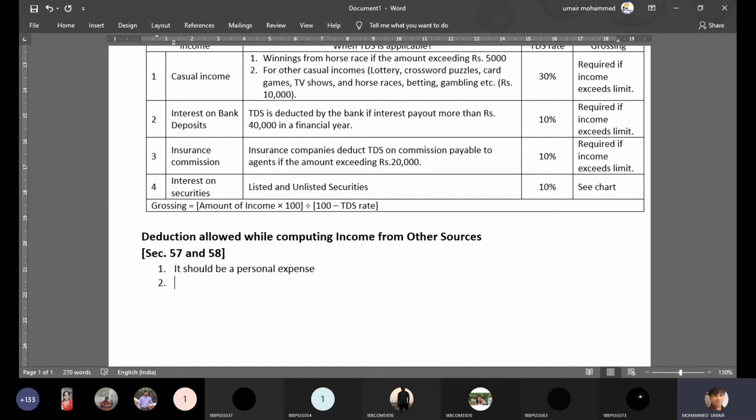So the total telephone expense is 10,000, out of which only 1,000 pertains to the calls made to the publisher relating to the book publication. But what I have done is I have claimed the entire 10,000 as an expense. So what will happen in this case? Only 1,000 expense pertaining to phone calls made to the publisher in relation to publishing of the book is permitted from the royalty. So the expense should not be personal. Likewise, it should not be a capital expenditure.